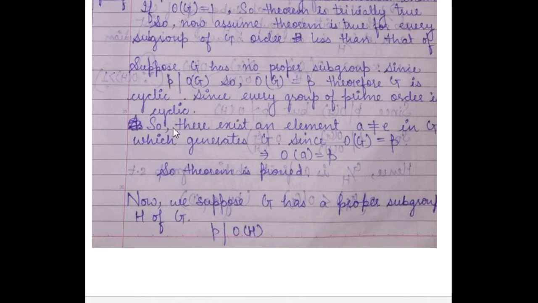So if G is cyclic, there exists some element other than the identity such that every element of G can be expressed as some integral power of that element. This is the property of cyclic groups.